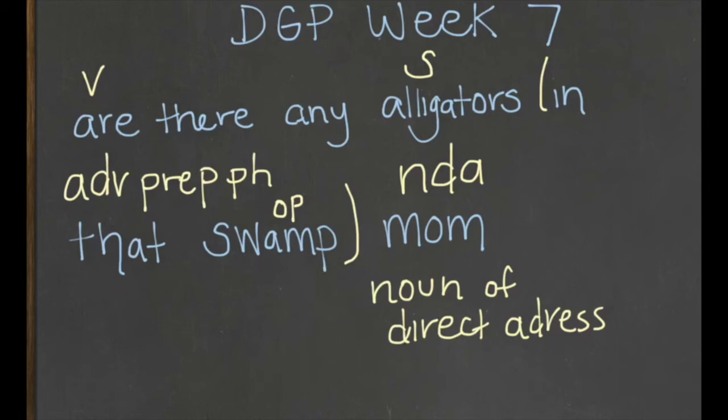We need to find out if "are" is a transitive or an intransitive verb. The way we're going to do this is we're going to do the subject-verb-what test. This is how we find if there's a direct object. So we say alligators, subject, are, verb, what? Well, it would make sense to say alligators are in the swamp, but it can't be a direct object because it's part of a prepositional phrase. Direct objects are never a part of a prepositional phrase.